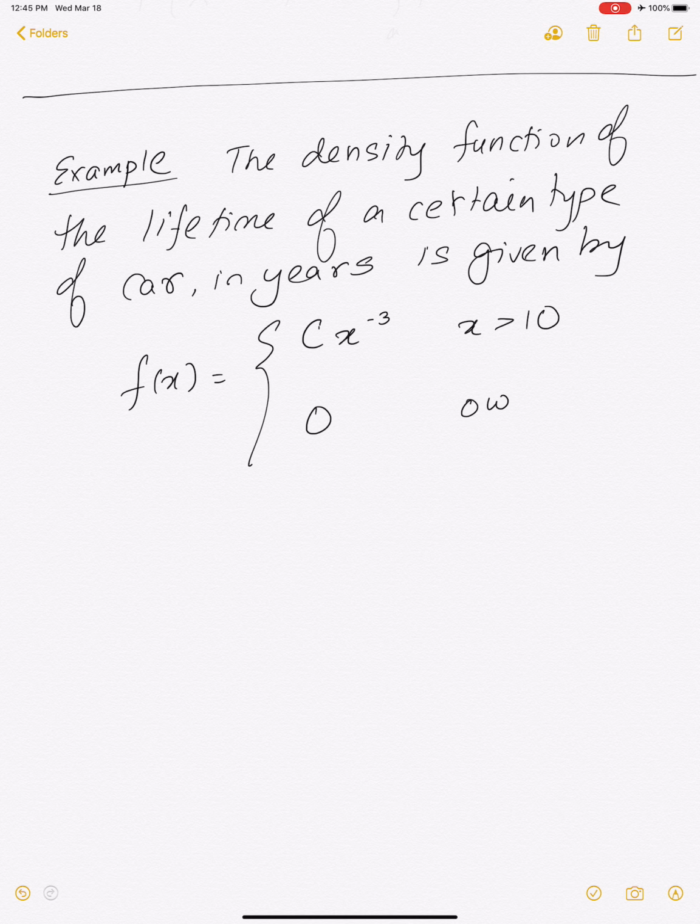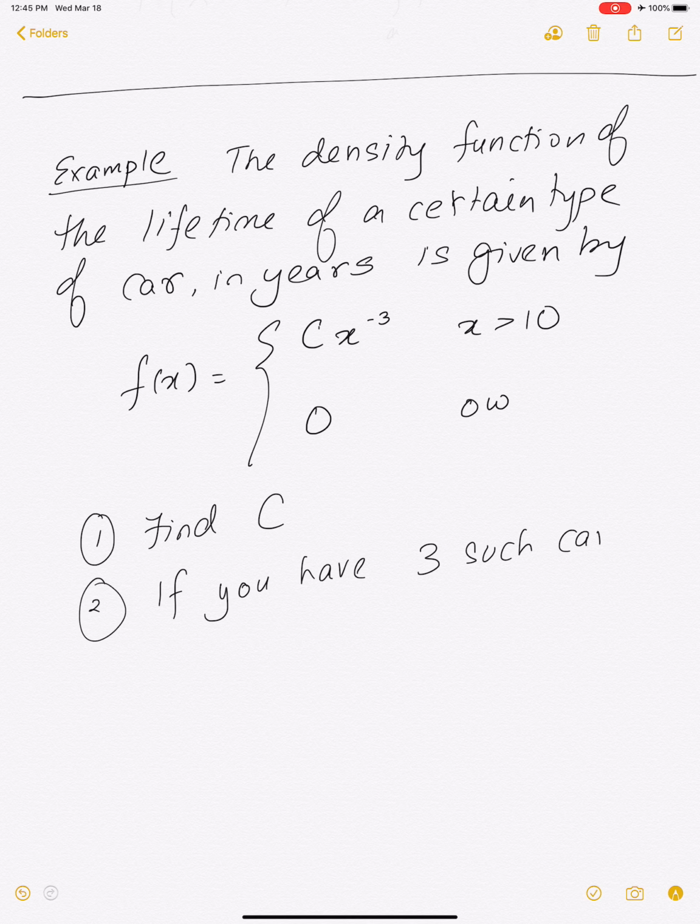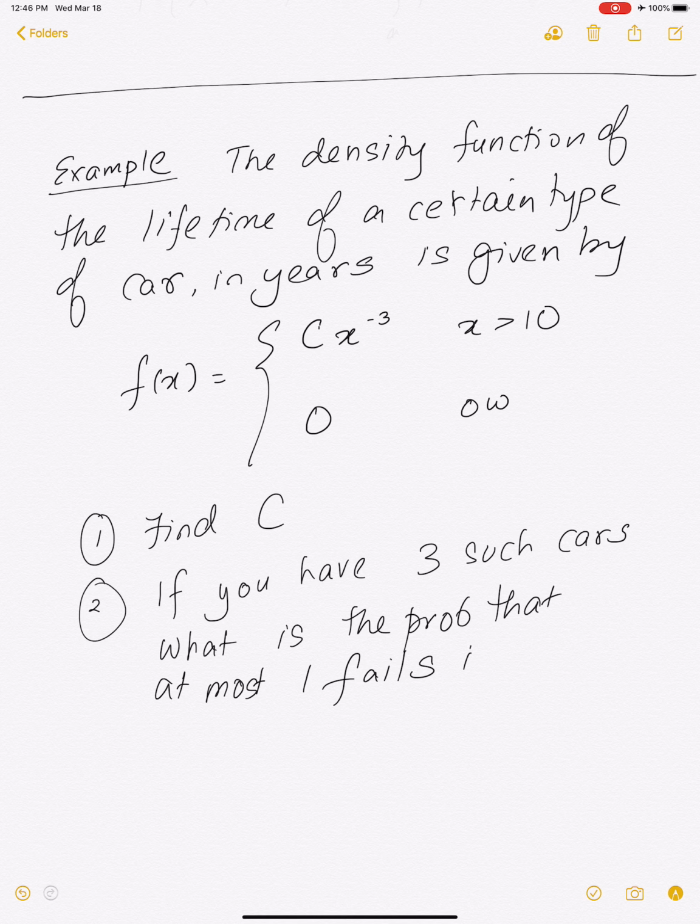Anyway, what's the question asking you? 1, find the value of c. And 2, if you have 3 such cars, what is the probability that at most one fails in the first 15 years? Okay, so those are the questions that we have to answer.